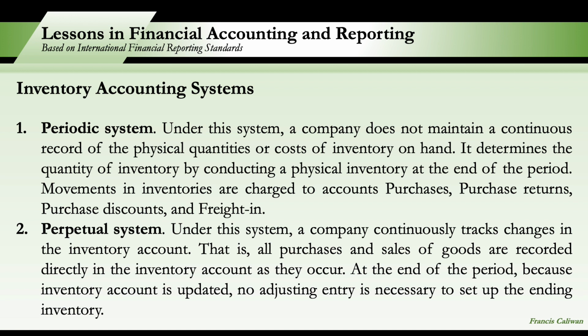So inventory quantities and costs may be accounted for using either the periodic system, or what we call physical system, and the other one is the perpetual system. Under the periodic system, a company does not maintain continuous record of the physical quantities or costs of inventory on hand. It determines the quantity of inventory by conducting a physical inventory at the end of the period. So movements in inventories are charged to nominal accounts such as purchases, purchase returns, purchase discounts, and freight in.